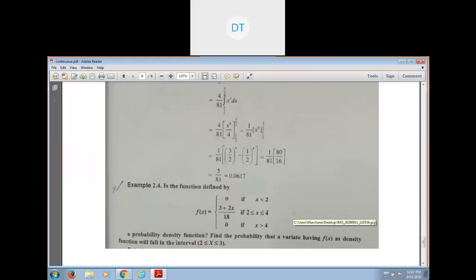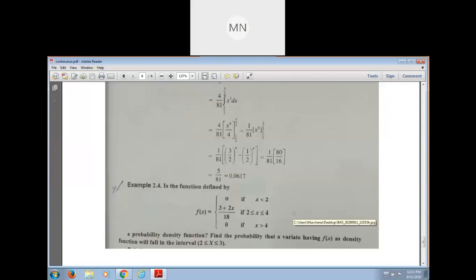Ma'am. Yes, ma'am. This is the homework. Try to solve that one. And I also gave the hints. First, in that problem, you have to check whether it is a probability density function or not. Okay. First, you have to check that part. After that, you have to find the probability on the interval 2 to 3. This is the same as the previous one. But in the first step, you have to find whether it is a density function or not.